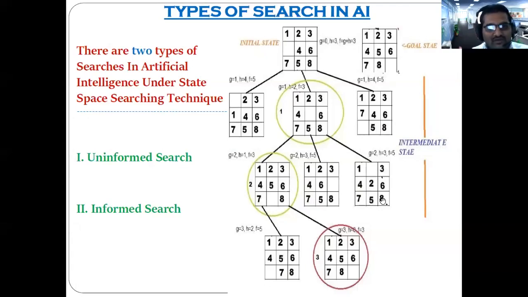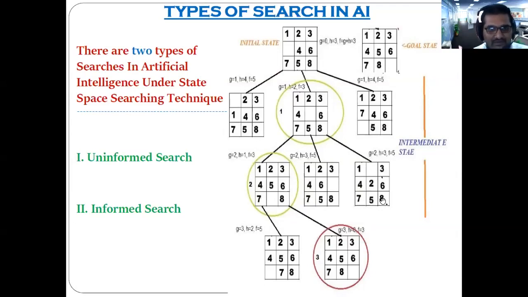There are two types of searches in artificial intelligence under the state space searching technique. I hope all of you have understood the concept of what is meant by state space search. Yes, sir. And today we are going to discuss the two types of searches related to artificial intelligence, which come under the state space search technique.